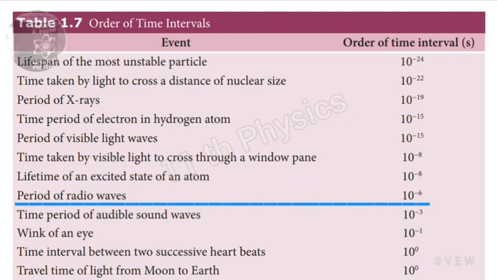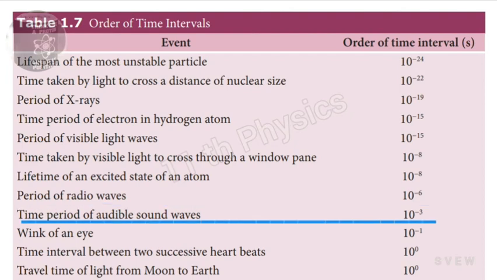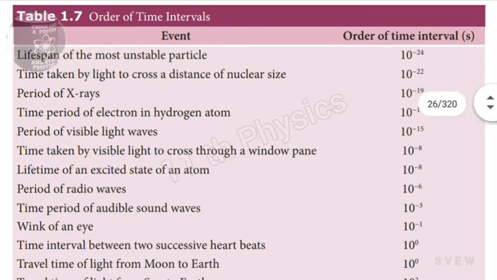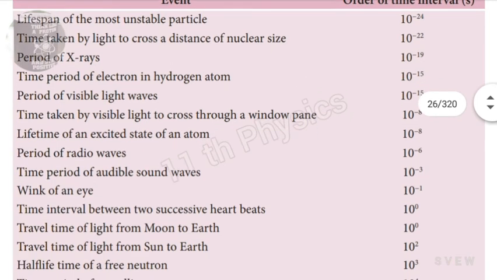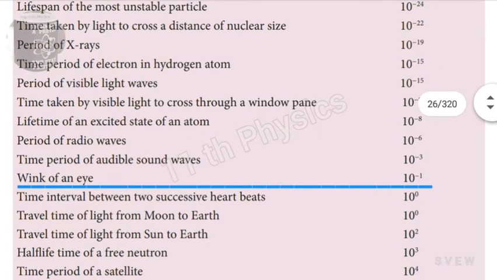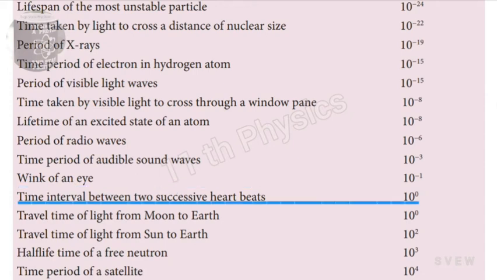That means microseconds. Time period of audible sound waves 10^-3, that means milliseconds. Wink of an eye 10^-1, and its decimal value 0.1. Next, time interval between two successive heartbeats 10^0, that means 1.